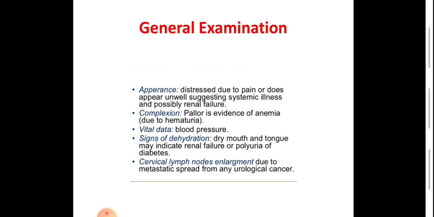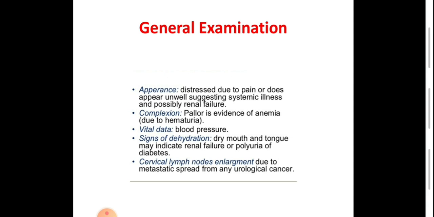This may indicate systemic illness and possibly renal failure if the patient is tired with easy fatigability. Complexion, like pallor, usually indicates anemia. It may be due to hematuria, or loss of appetite, like in renal failure or an advanced malignancy.